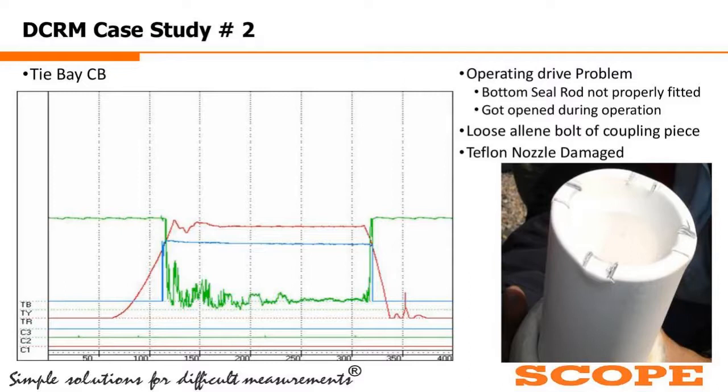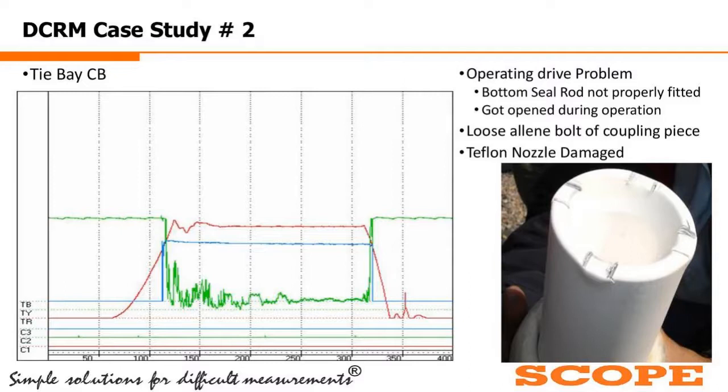The most critical thing the customer noticed is that the travel graph, the red one, is smooth from the very beginning, but almost after reaching the end, it has a dip. And the same happens at the time of opening also.